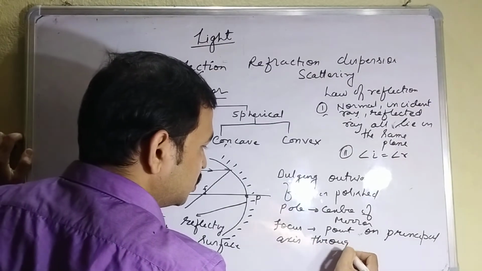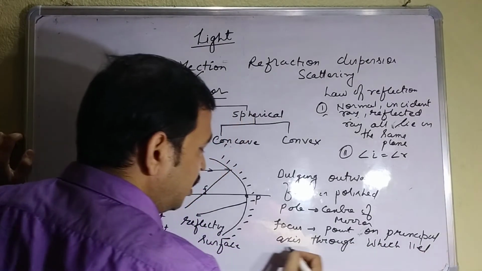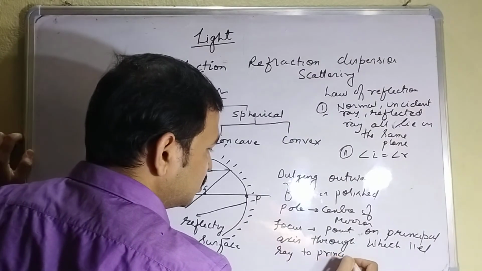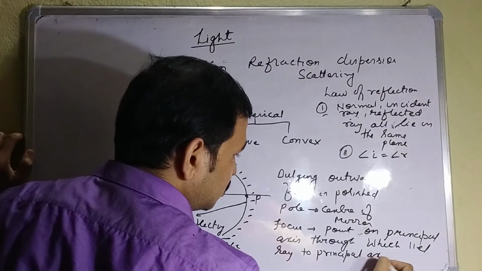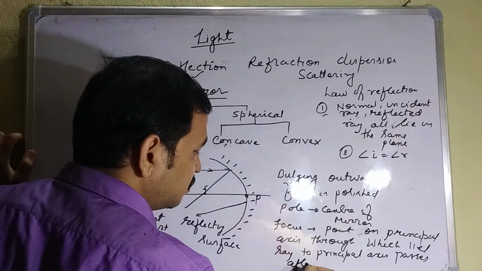through which a ray parallel to the principal axis passes after reflection.